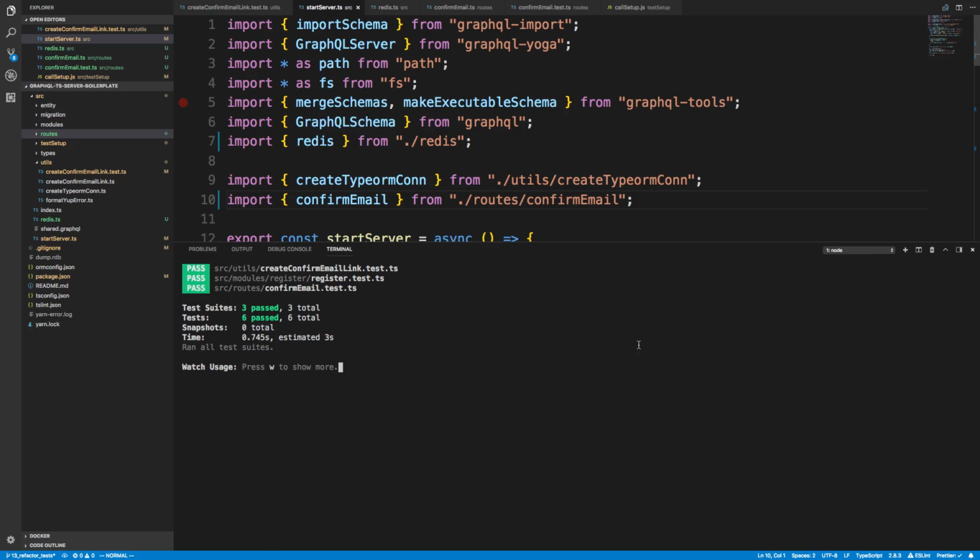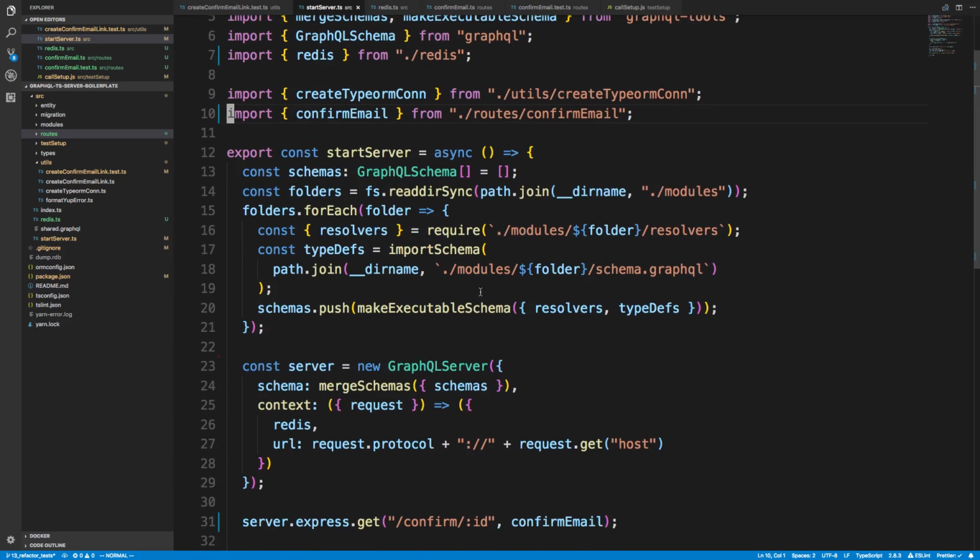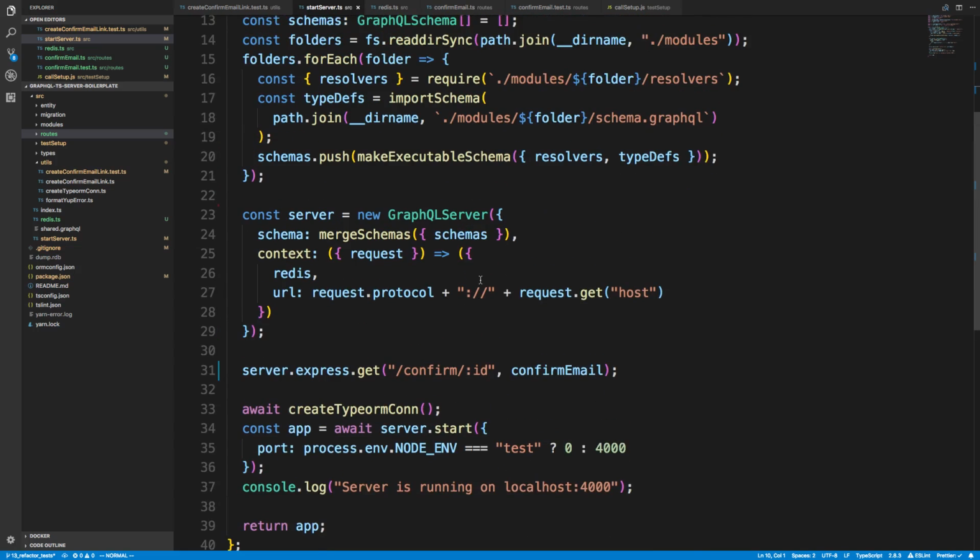Nice. Okay, so next thing that I wanted to do is I'm happy with all that other stuff. Inside of our modules register.